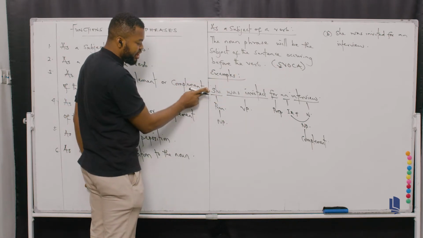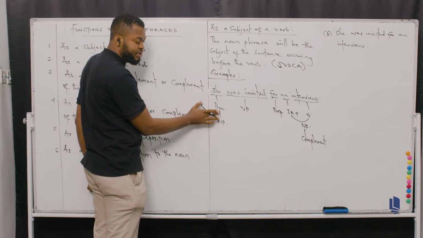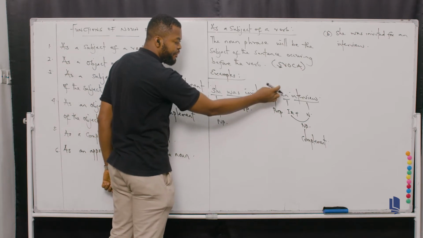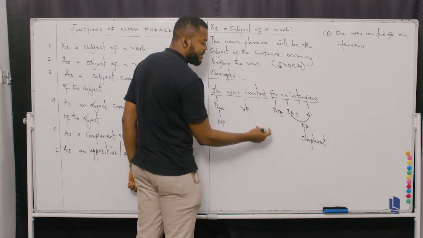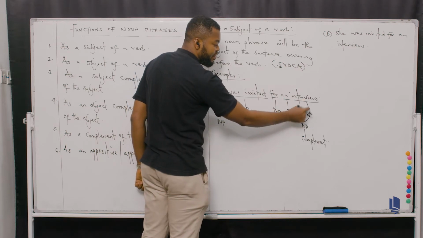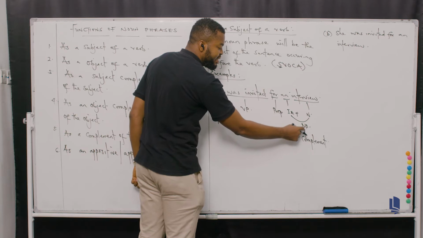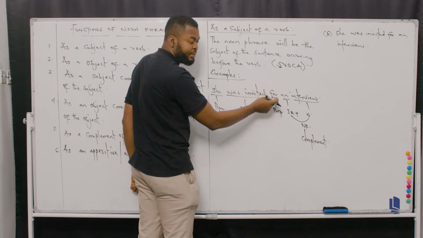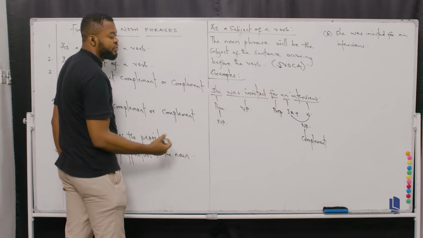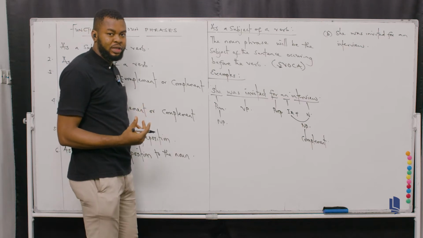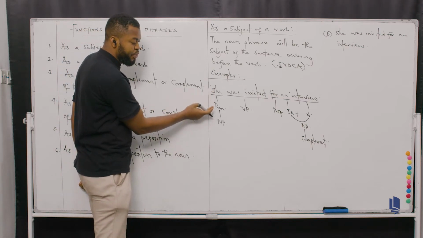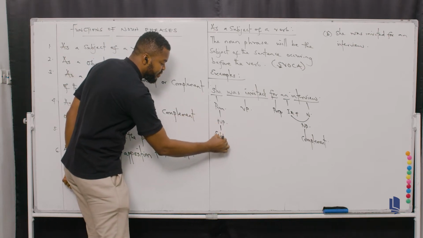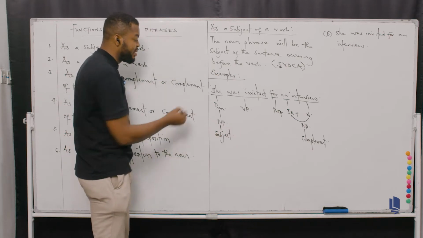As you can see, she ordinarily is a pronoun, and then it's functioning as a noun phrase. Okay? And then was invited is a verb phrase. For is a preposition. An interview was analysed: an is an indefinite article, plus what? Interview is a noun. If I join this together, I'll form a noun phrase. This noun phrase in this case is functioning as a complement, complement of this preposition for. Okay? Now, that's not our attention. We're trying to see how a noun phrase can function as a subject of a verb. So she is a pronoun ordinarily, and then she is also functioning as a noun phrase, specifically as a subject. Don't forget, as a subject, because this is the subject of the sentence.